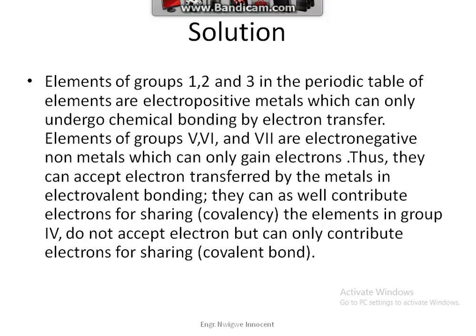Thus, they can accept electron transfer from the metals in electrovalent bonding. They can as well contribute electrons for sharing in covalency. The elements in group 4 do not accept electrons but can only contribute electrons for sharing in covalent bonds. Answer is C.